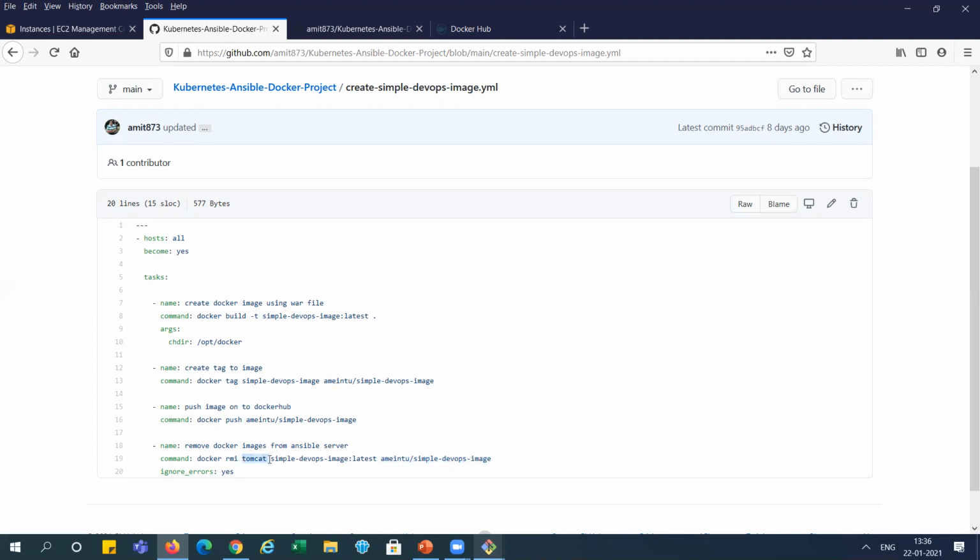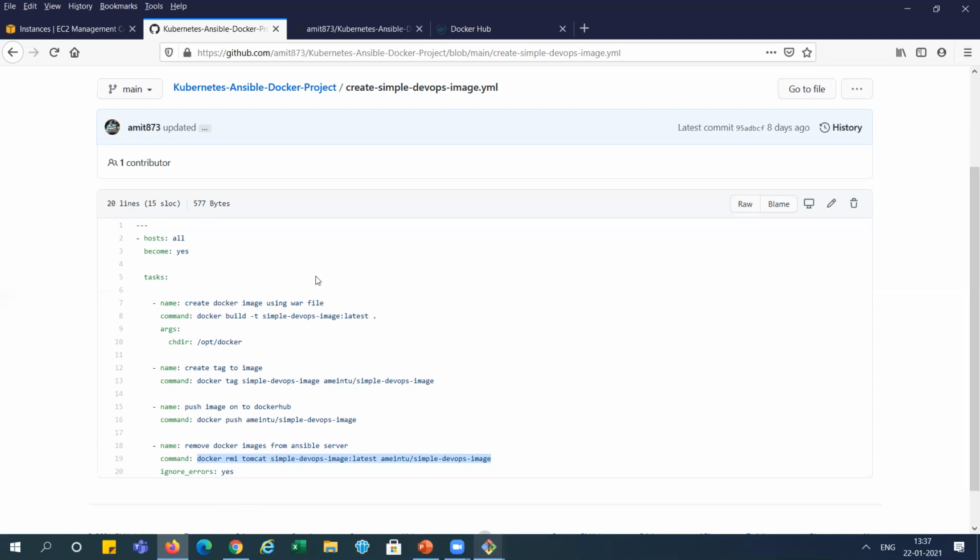For this Tomcat, we are using the Dockerfile, and we are taking it from the Docker Hub. So these 3 images will be created in the Ansible, and at the same time it will delete them. But the first time when we run, it will not find this file, so we are putting ignore_errors: yes. If you are getting any error for that, it will not be considered, right?